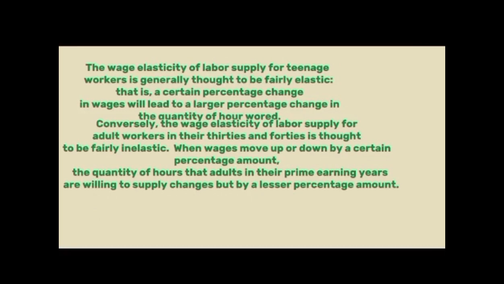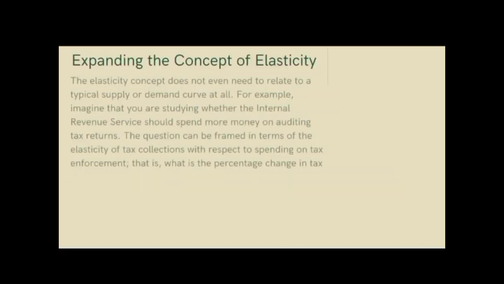And for the elasticity of savings, we have here the percentage change in quantity of financial savings over the percentage change in the interest rate. The wage elasticity of labor supply for teenage workers is generally thought to be fairly elastic. That is, a certain percentage change in wage will lead to a larger percentage change in the quantity of hours worked. Conversely, the wage elasticity of labor supply for adult workers in their 30s and 40s is thought to be fairly inelastic. When wages move up or down by a certain percentage amount, the quantity of hours that adults in their prime earning years are willing to supply changes, but by a lesser percentage.